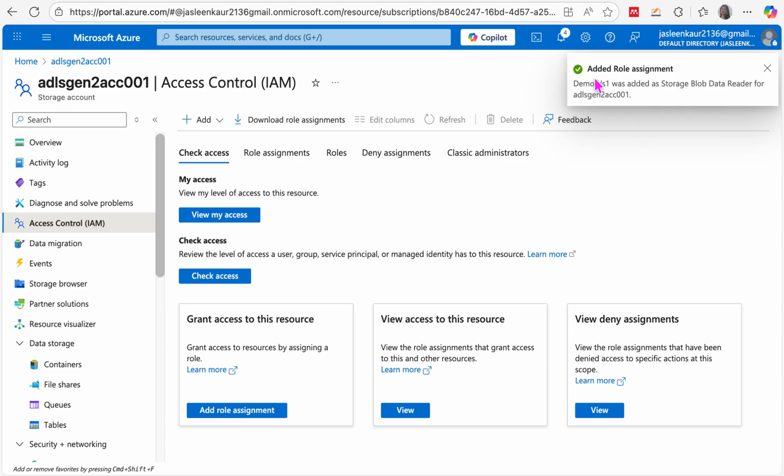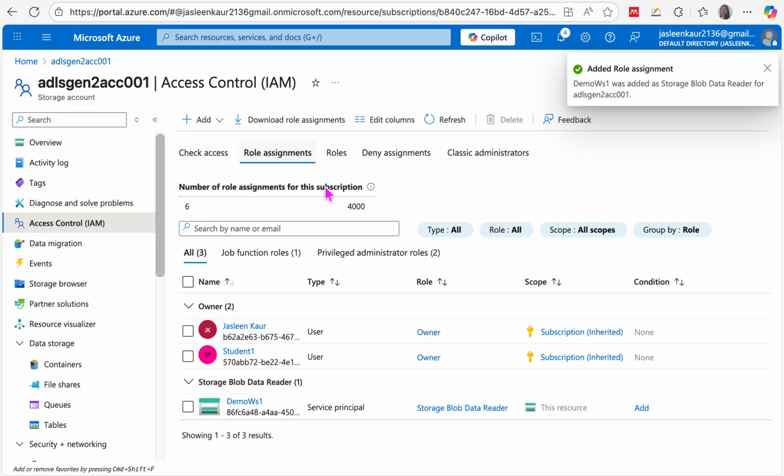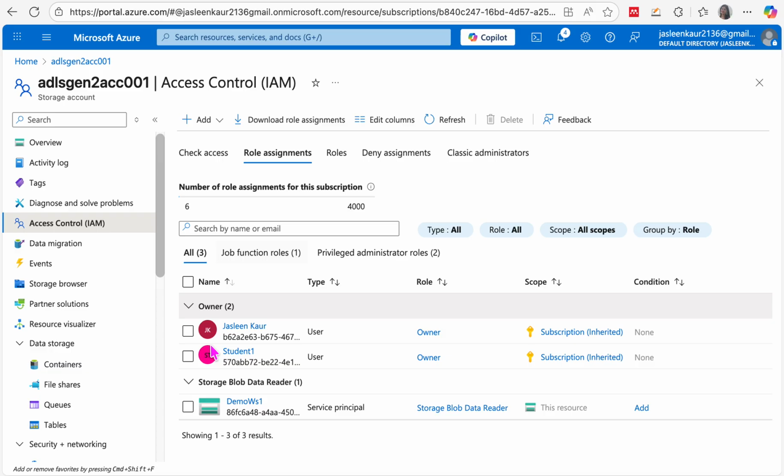The notification says the role assignment has been added. We can cross check it once by going into our role assignment section. You can see that storage blob data reader role has been assigned to our demo workspace 1.